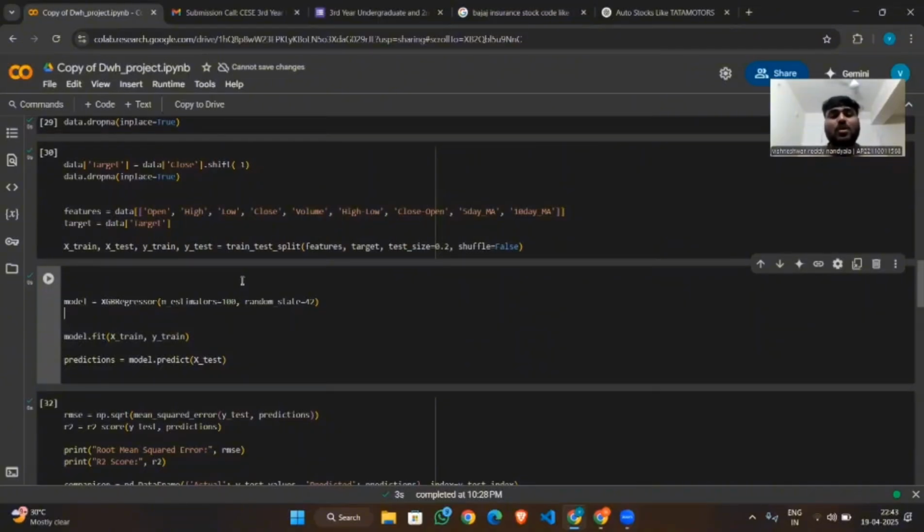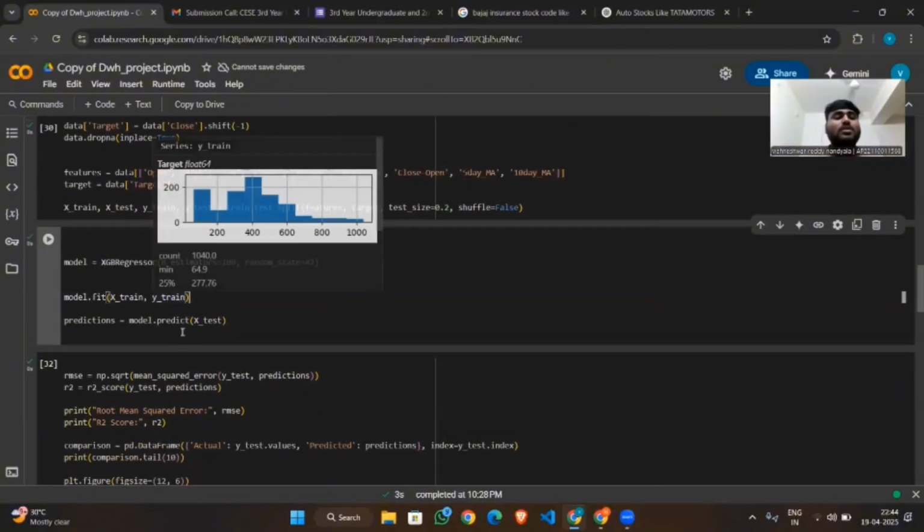Its main goal is to minimize the errors and improve the prediction accuracy by building a series of decision trees where each tree corrects the mistakes made by the previous one. I chose XGBoost because it handles complex non-linear relationships, has higher performance, and works great with tabular financial data. This makes it perfect for predicting something as dynamic and noisy as stock prices. Okay, this is all about XGBoost. I think you understand this model.